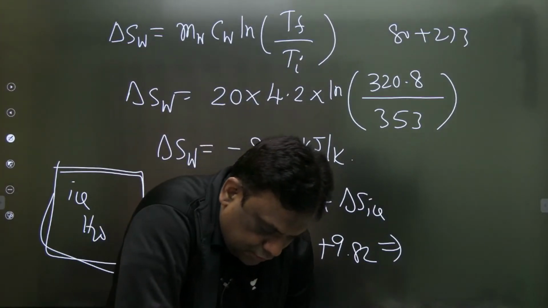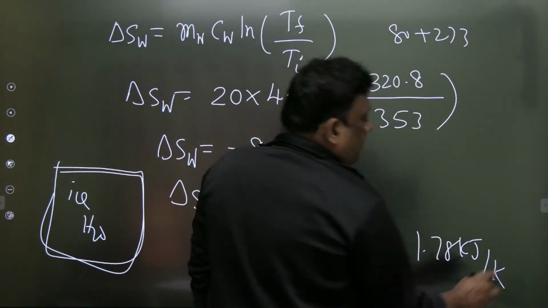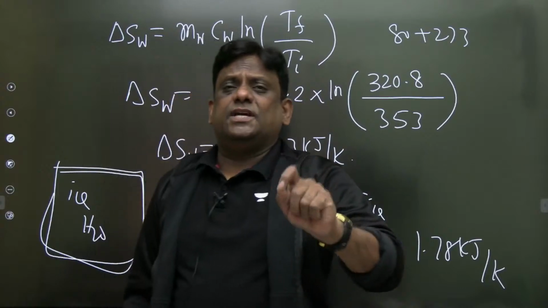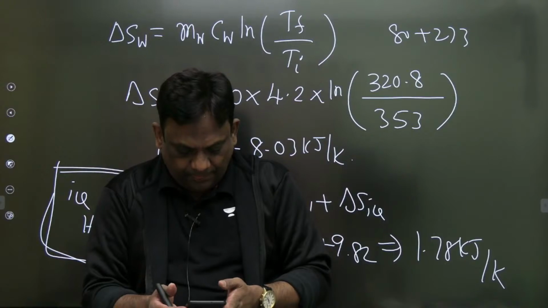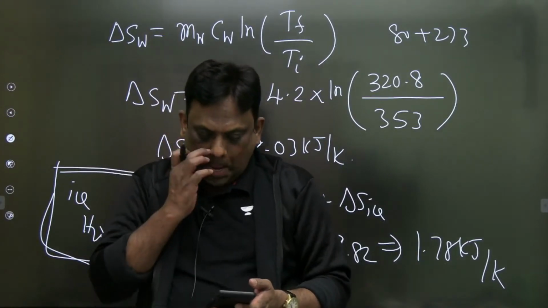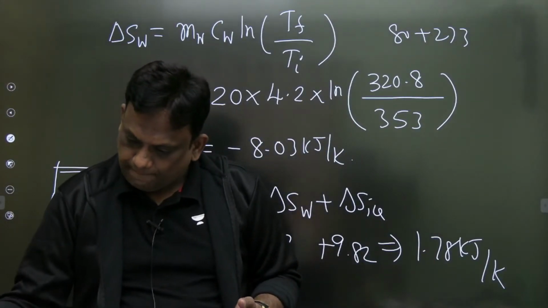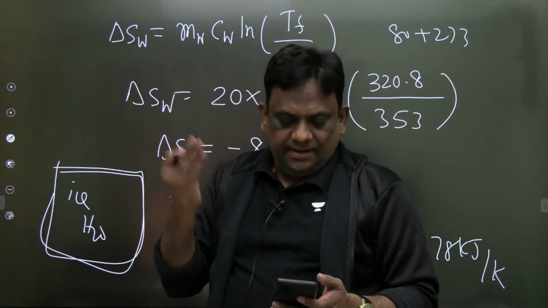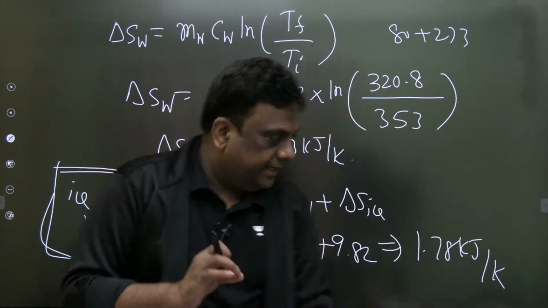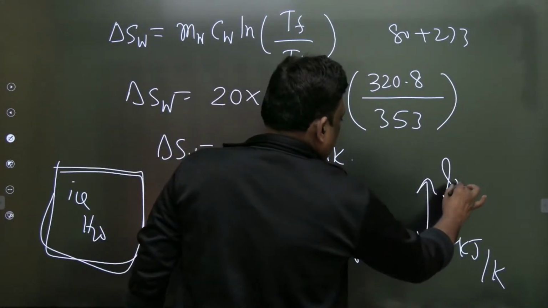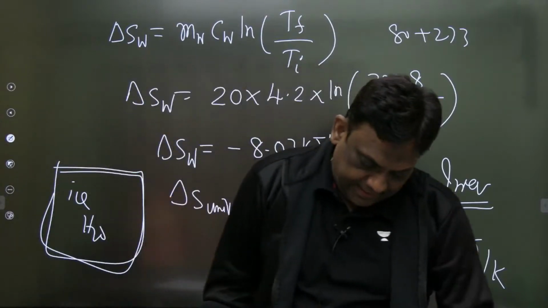Entropy change of universe, Sijo Cyrus, 1.78. What does it mean? Whenever the universe entropy change is positive, that means the process is... Arre yaar, kya ho raha hai sir? 1.78 is correct. What is happening? Irreversible. Shubhra Saxena has given the answer. So whenever it is positive, indicating that the process is irreversible. Is it okay? Exactly. Wonderful.